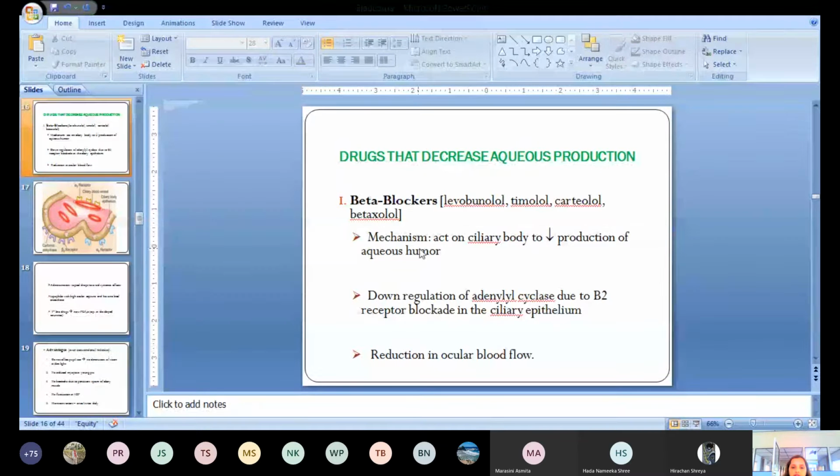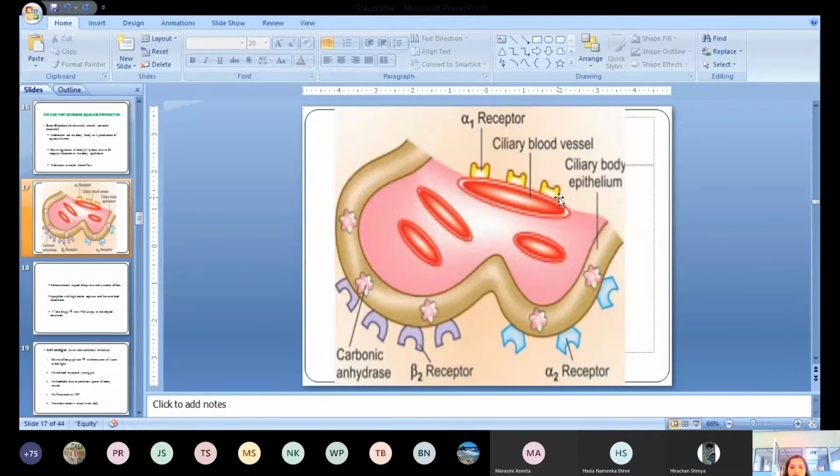These drugs decrease the aqueous humor production by acting on the ciliary epithelial cells. By acting on them, they inhibit beta receptors present in the ciliary epithelium. You can see here in this figure, this is a ciliary body, and in the ciliary body we have the ciliary epithelium.